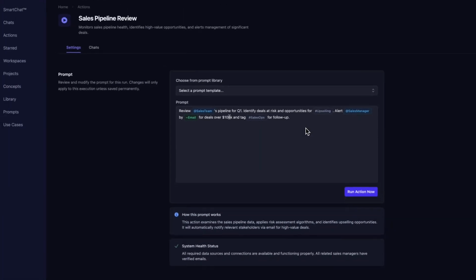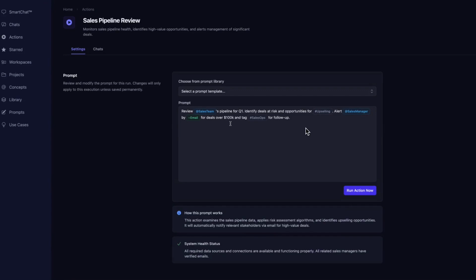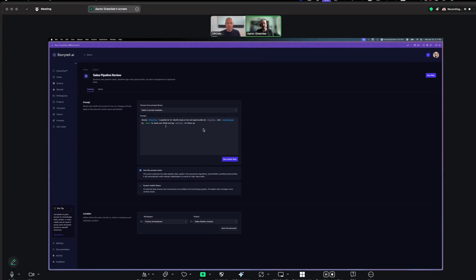And so as we enter this prompt, we can run it manually. We can set it to run on a schedule, or we can set it to be triggered anytime the data we're watching has changed. This prompt will automatically run, and if there's a new $100,000 deal, sales managers would be notified. So as we put this prompt in or create a new one, we can start from a template.